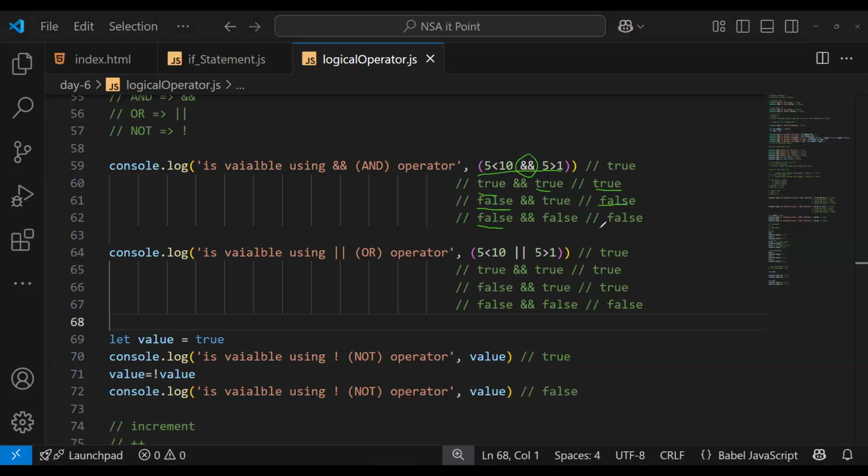In or, true or true is true, false or true is true, and false or false is false.